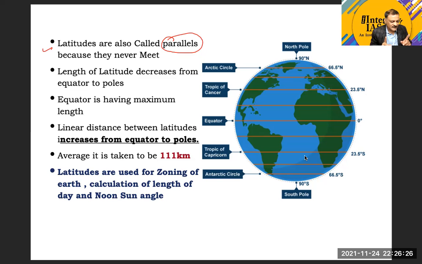This point is clear. Okay, now the length of the latitude. Another important point about the latitude is its length. Every latitude has its own length. This is the equator, so the equator is going to be of maximum length.